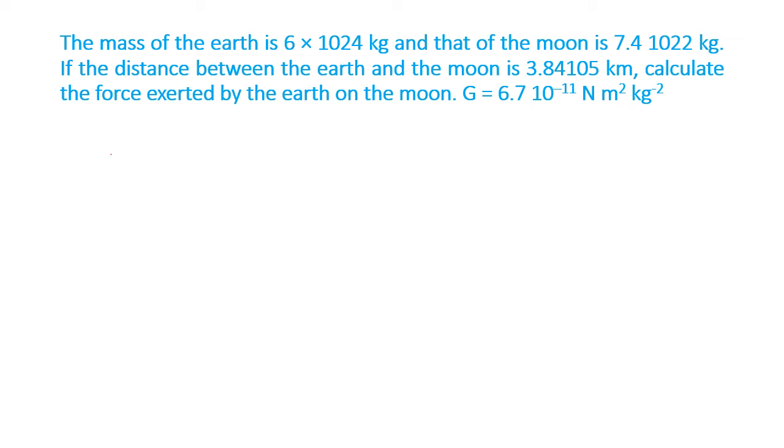Now we'll see a numerical. We have got mass of the earth equal to 6. Sorry, this is written wrongly here. This is not 6, it is 24. So it is 6 into 10 raised to 24 kg. And mass of the moon is 7.4 into 10 raised to 22 kg.